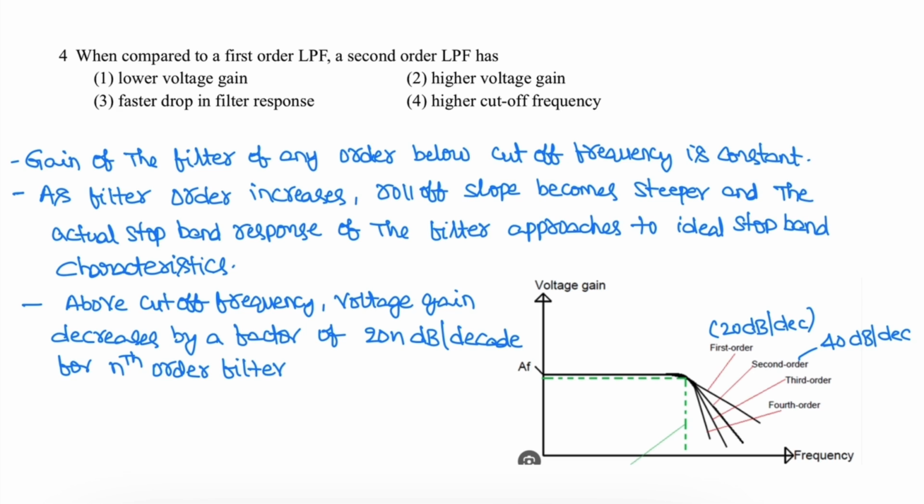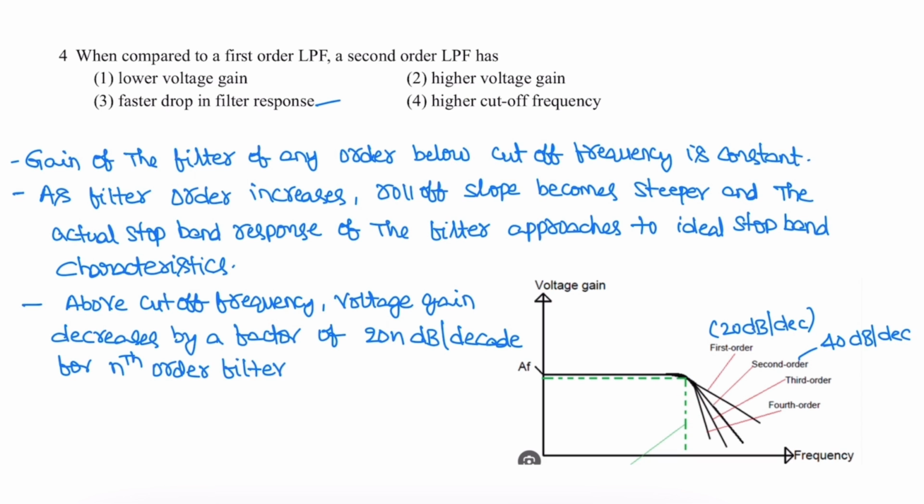When compared to a first order low pass filter, a second order low pass filter has a faster drop in filter response. So this frequency is the cutoff frequency. The gain of the filter below the cutoff frequency, in this region, is constant. As filter order increases, first order filter, second order, third order, fourth order, fifth order, the roll off slope becomes steeper. Here steepness gets increased, so the frequency curve becomes much steeper, and